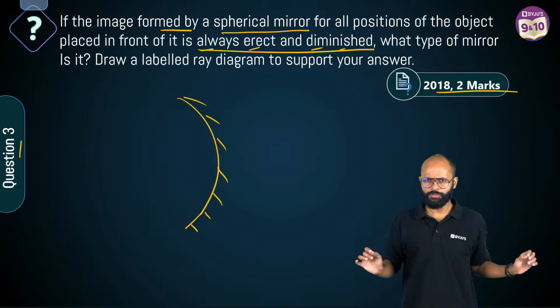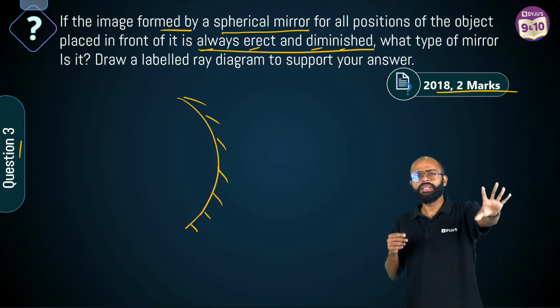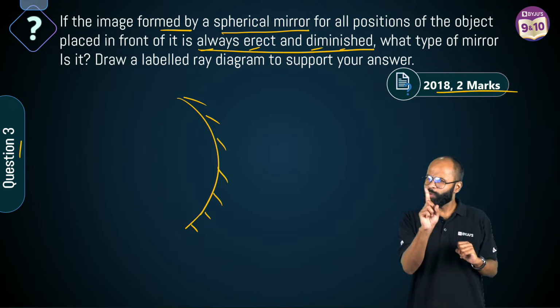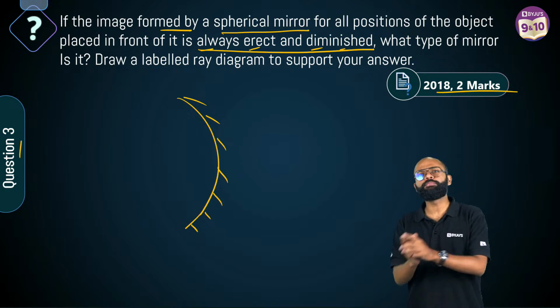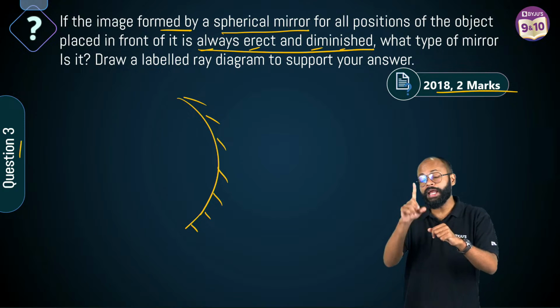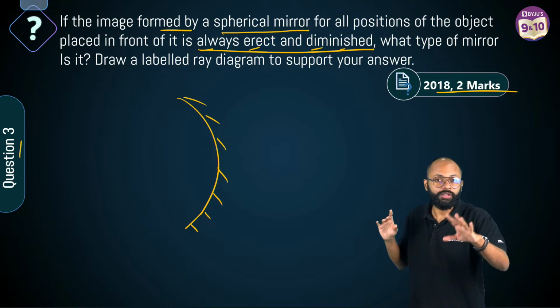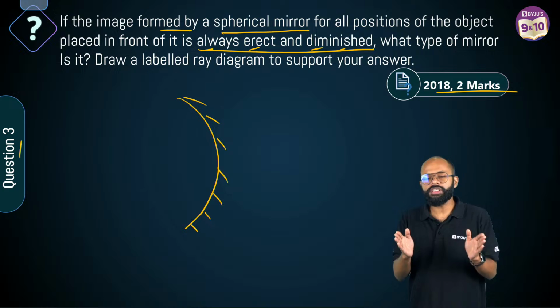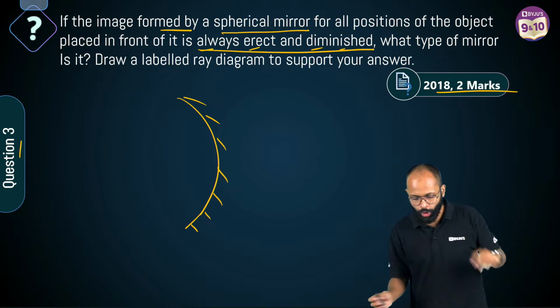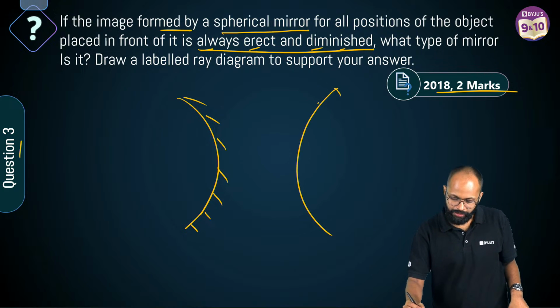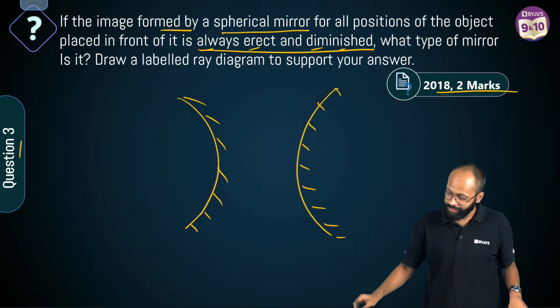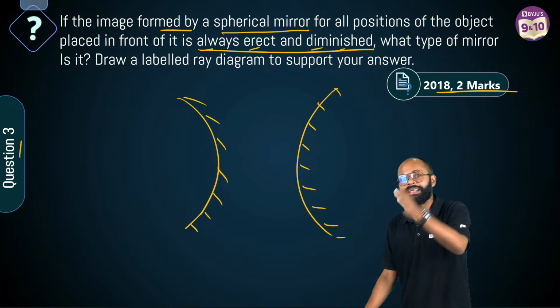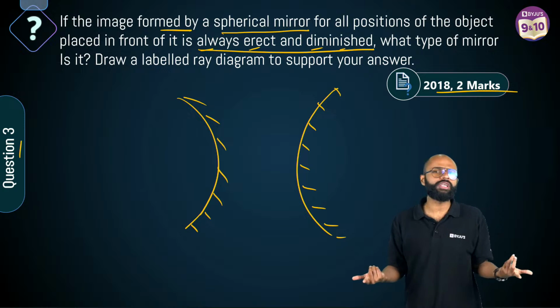See, concave mirror usually forms real inverted image. There is one exception case when the object is between pole and focus, that it forms virtual erect and magnified image. है ना? Concave mirror एक ही केस में बनाता है virtual erect magnified, right? Which is between pole and focus. But convex mirror, it is forming virtual erect and diminished always, no matter where you keep the object.